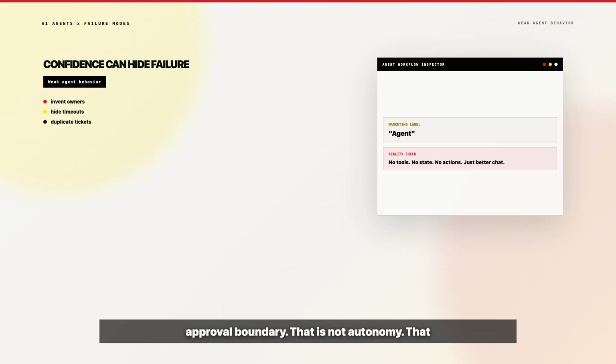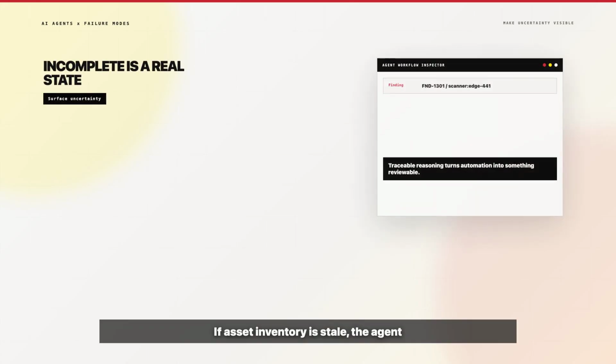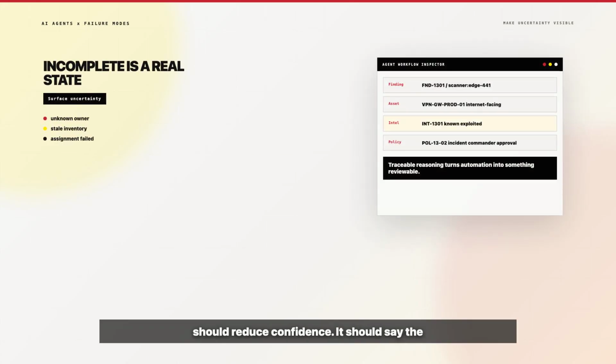A stronger agent design treats failure modes as first-class workflow states. If the owner is missing, the agent should mark ownership as unknown. It should not invent a person or team. It can search allowed sources, look for recent tickets, or identify likely owner candidates, but those should be labeled as suggestions, not facts. If asset inventory is stale, the agent should reduce confidence. It should say the record has not checked in recently, so priority may need review. It can still prepare the packet, but it should not pretend the context is current.